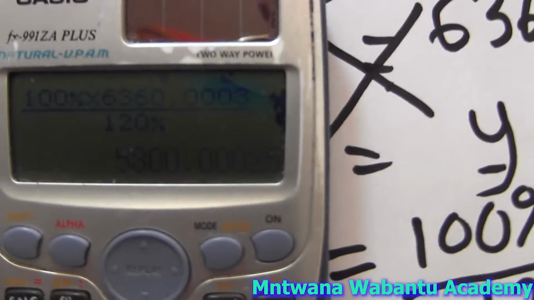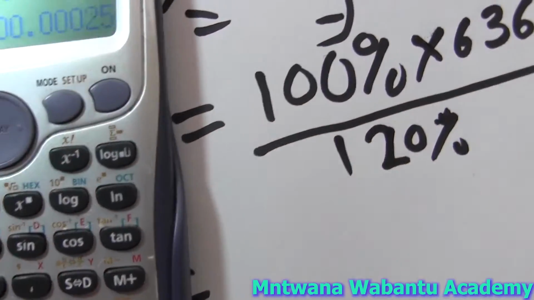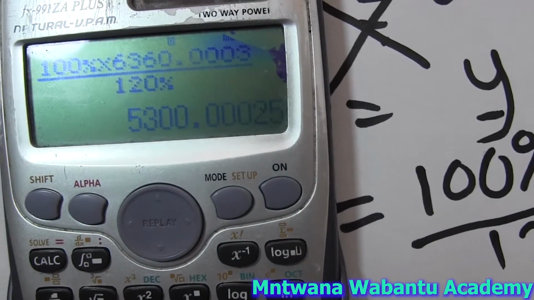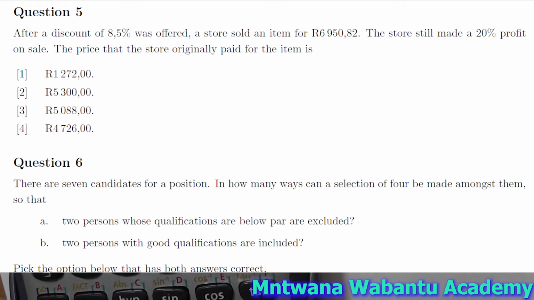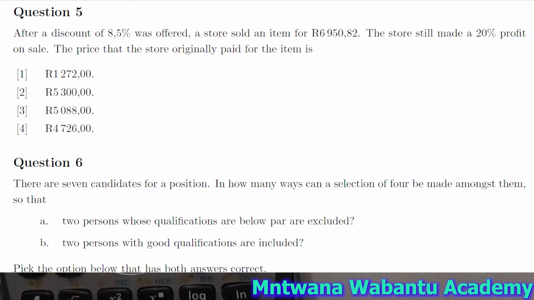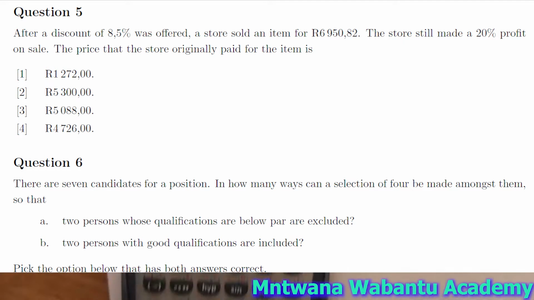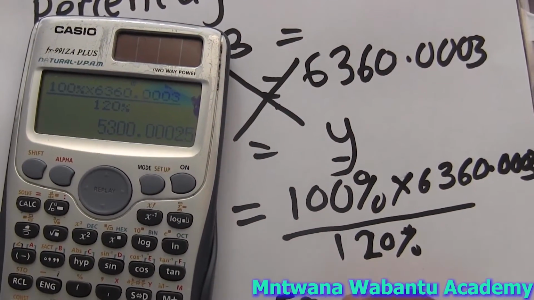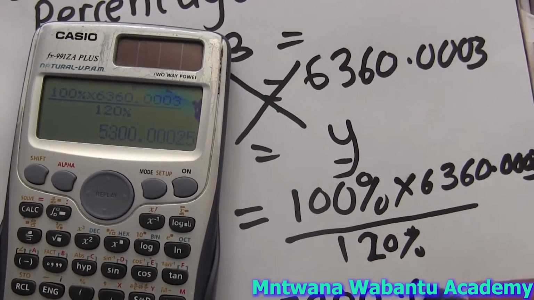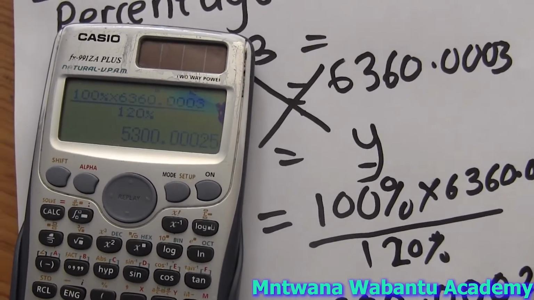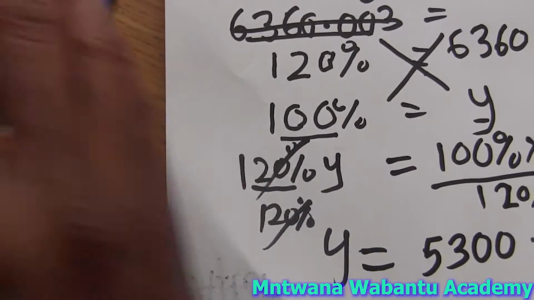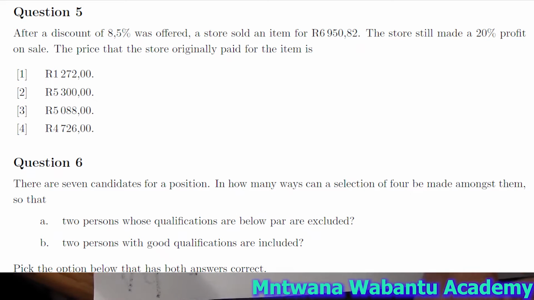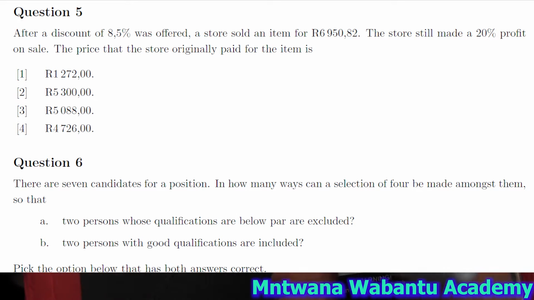That's going to give us the answer. So the original price of this item, which is what we're looking for, equal to this amount.